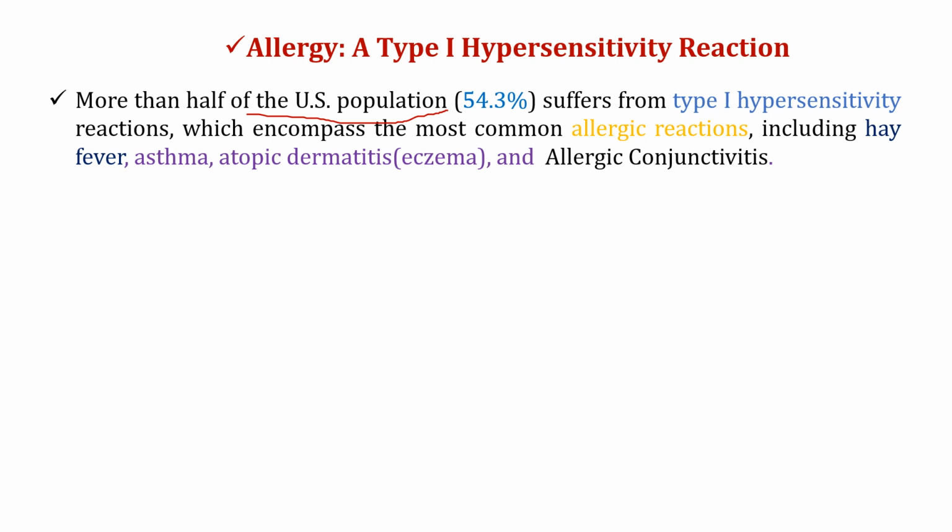Atopy refers to the genetic tendency to develop allergic disease such as allergic rhinitis, hay fever, asthma, and atopic dermatitis. Atopy and atopic are different. Atopic refers to the predisposition to develop allergic conditions, for example, deposition of IgE antibody within the plasma.